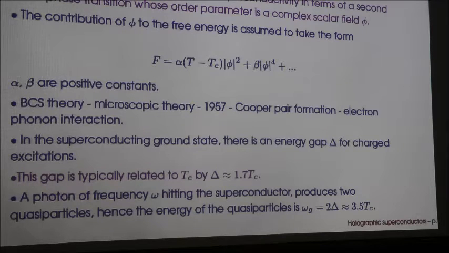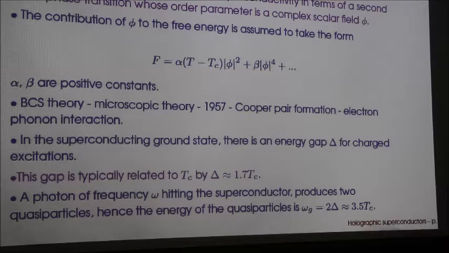An electron with up spin and an electron with down spin can bind together, and the thing which binds the two electrons is the phonon. So it is a phonon mediated interaction, but it is a very loosely bound pair.